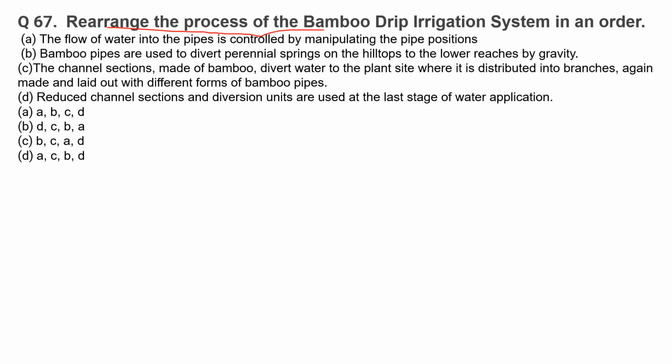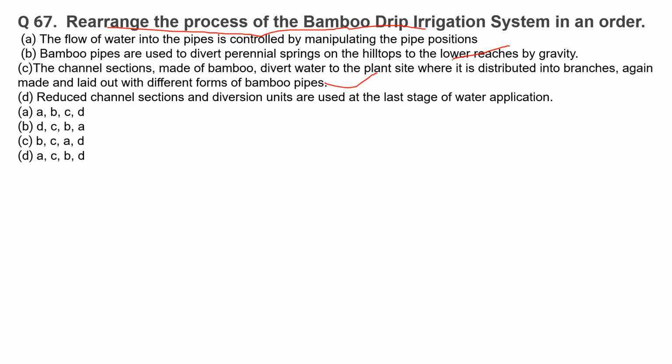Rearrange the process of the bamboo drip irrigation system in an order. First, bamboo pipes are used to divert perennial springs on the hilltops to the lower reaches by gravity. Then, the channel sections made of bamboo divert water to the plant site where it is distributed into branches, again made and led out with different forms of bamboo pipes.